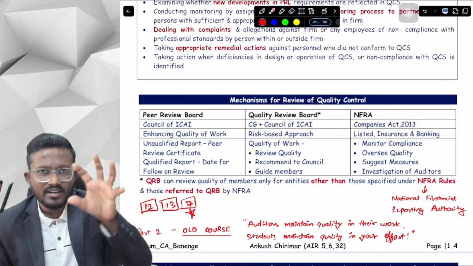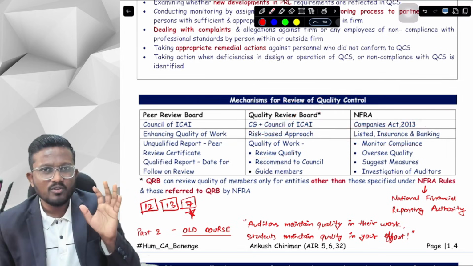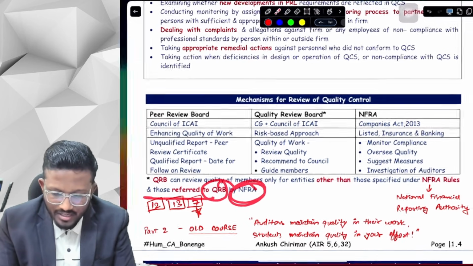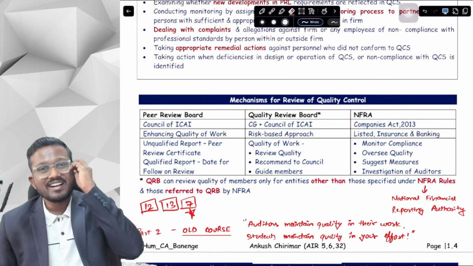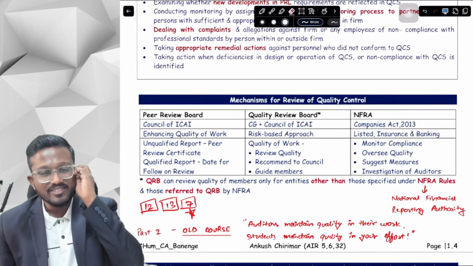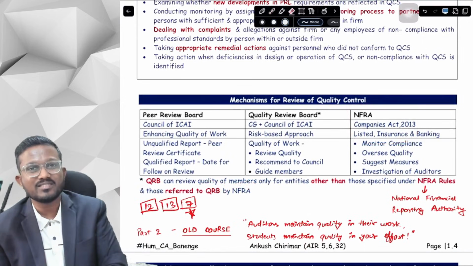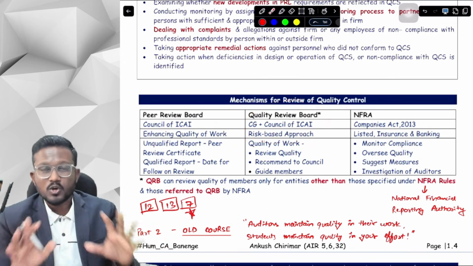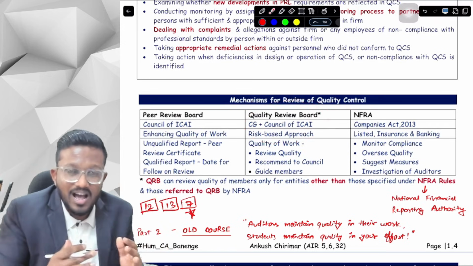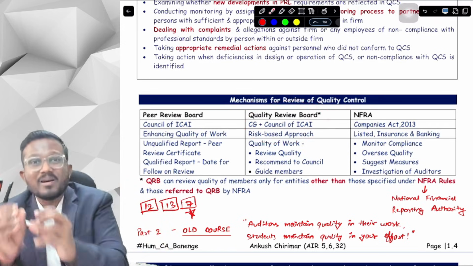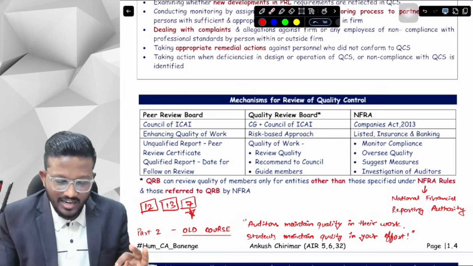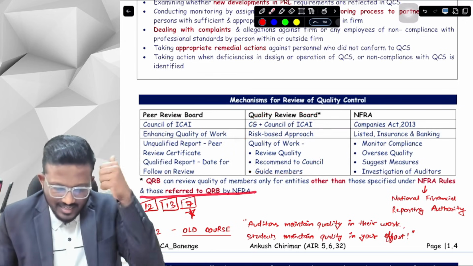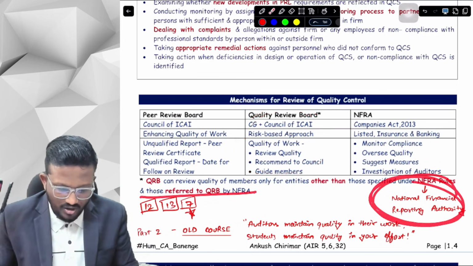Either those small entities will come under the Quality Review Board, or those entities which are referred to the QRB by NFRA. If NFRA refers some entities to the QRB, then the QRB can review the quality, otherwise not. So only those entities which are not covered by NFRA, or only those entities which are referred by NFRA, can have quality review done by the Quality Review Board. Okay, yes sir, the National Financial Reporting Authority, I have told this.